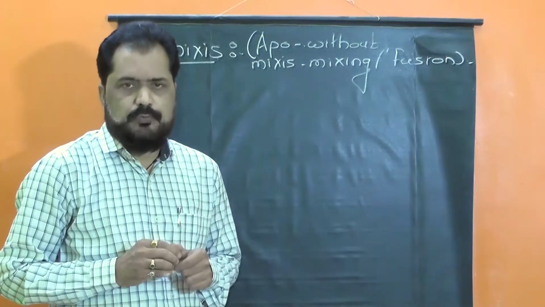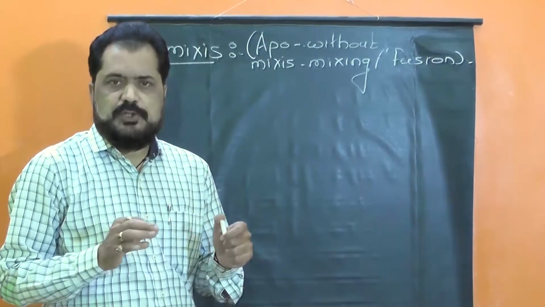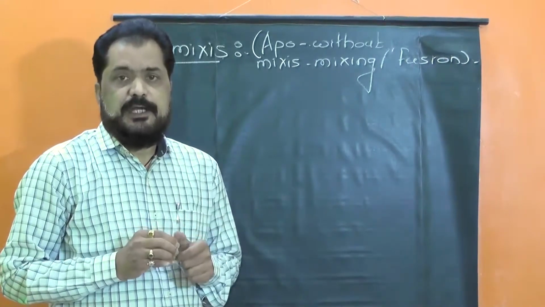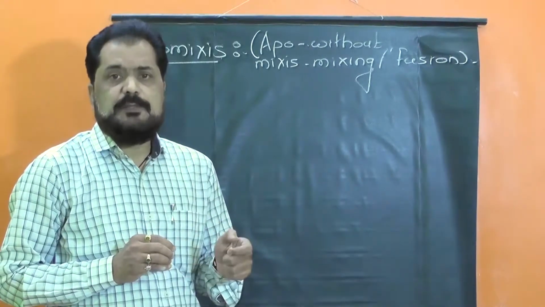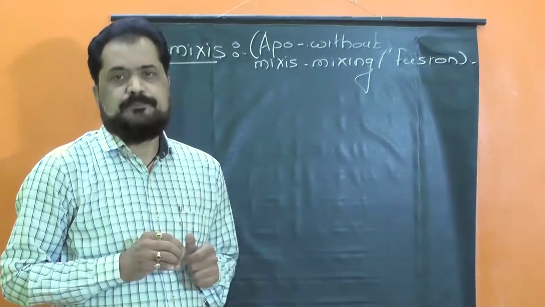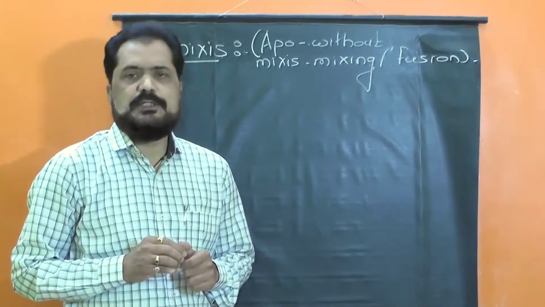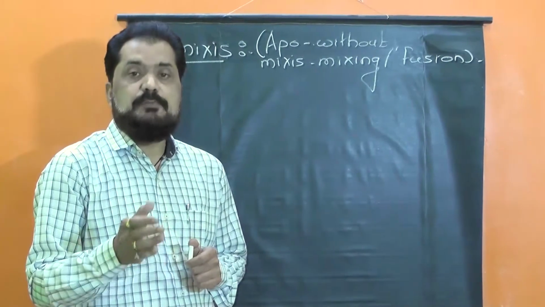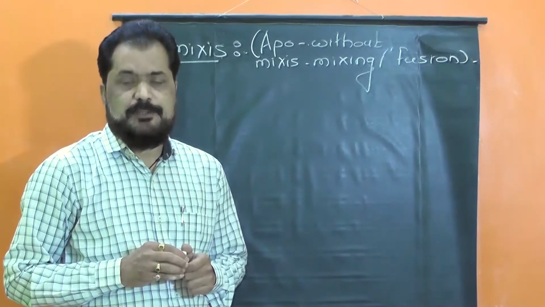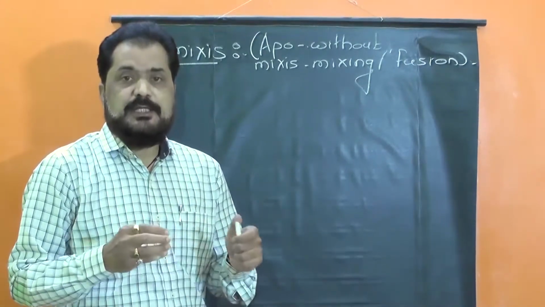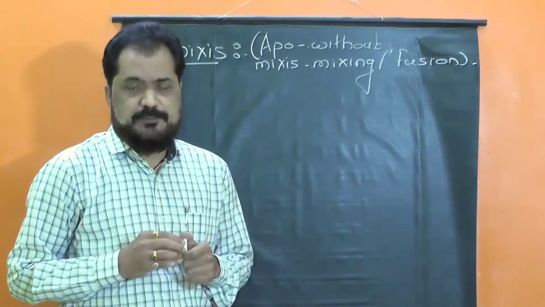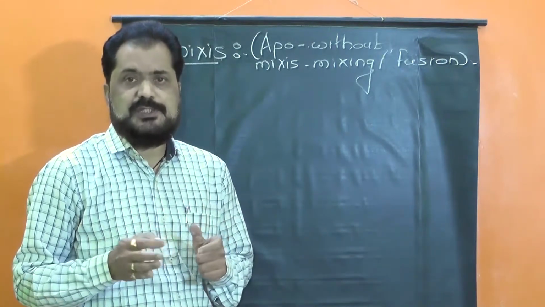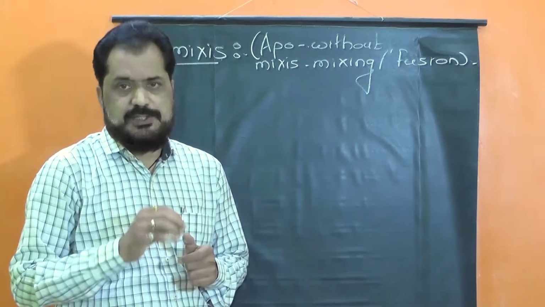All of you know that during sexual reproduction, gametes are formed only by the process of meiosis. Sexual reproduction घडून येत असताना gametes, गॅमेटोजेनेसिस हे meiosis या पद्धतीने होत असतं आणि त्यानंतर there is union of gametes, male and female gamete fused together. This process is called syngamy or fertilization.